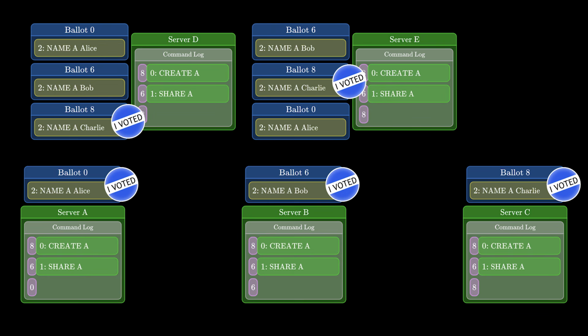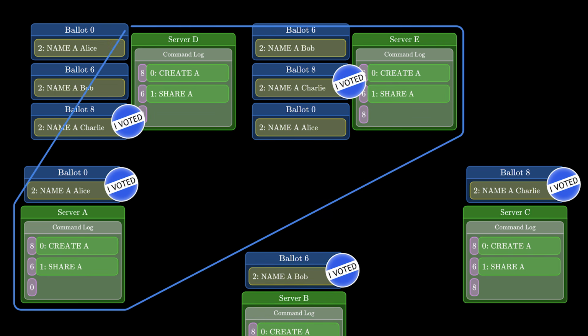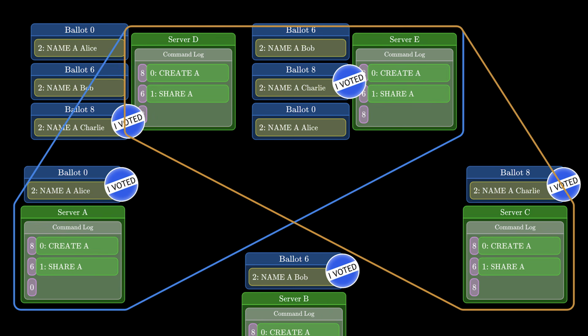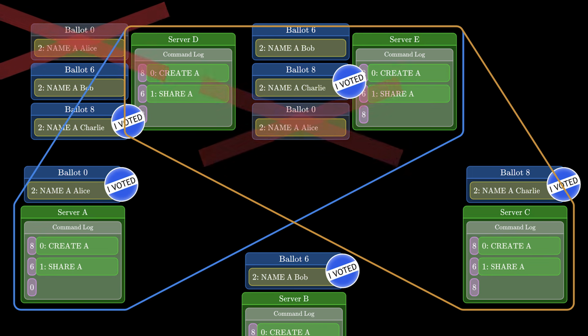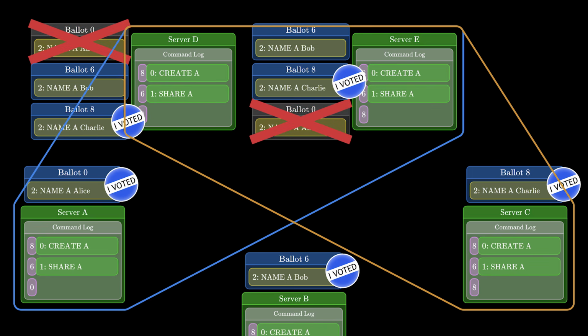The quorum intersection property guarantees that Q1 shares an element with Q3. So even if server A asks Q1 to accept ballot 0, at least one acceptor in Q1 will refuse, because it already promised 8. So ballot 0 can never reach a quorum of votes, and the same thing happens to ballot 6. So that works in that case, but this protocol can still break in subtle ways.